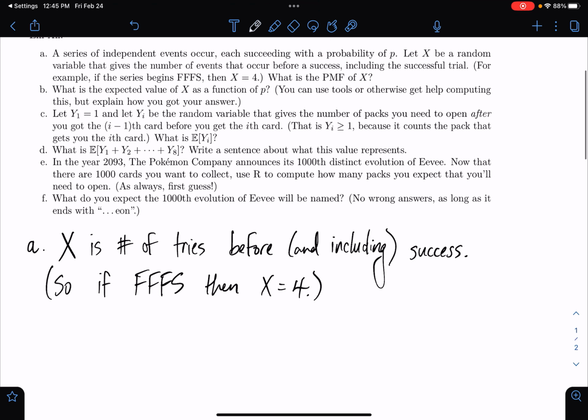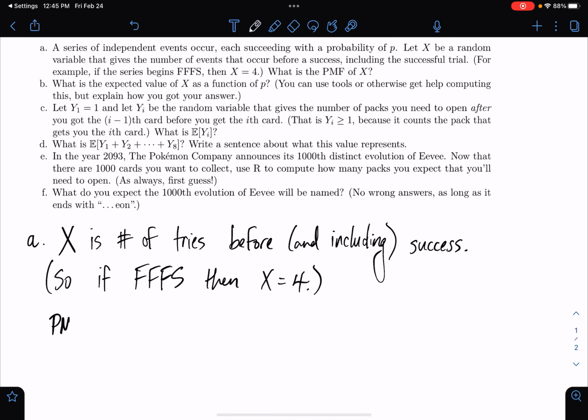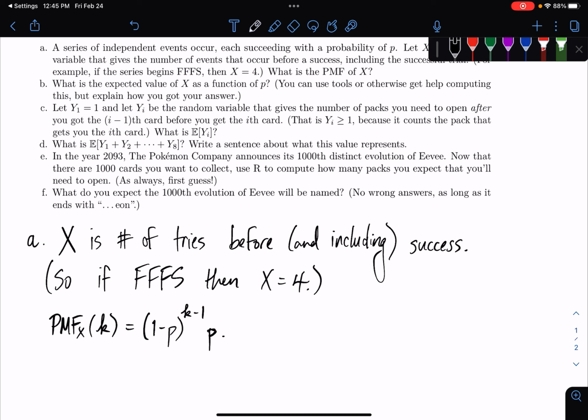And so the PMF of X is going to depend on k. What has to happen for our first success to be on the 4th try is that we first need 3 failures. And for it to be on the kth try, we first need k minus 1 failures. The probability of success is P, so the probability of failure is 1 minus P. So we have (1 minus P) to the k minus 1, and then we need to have that success on our kth try, so that's times P. So this is our PMF, and this answers our first question here.